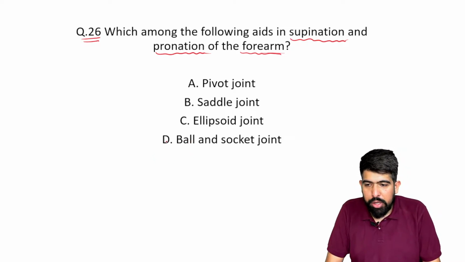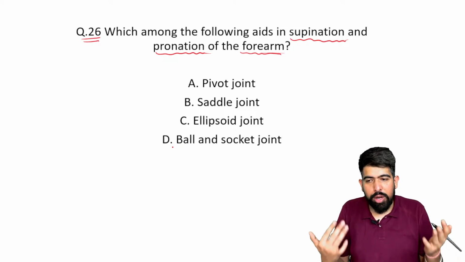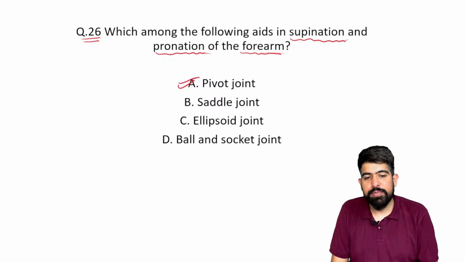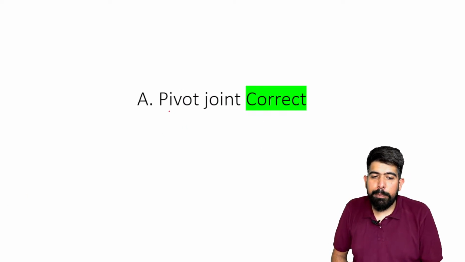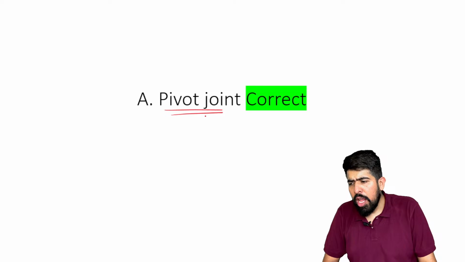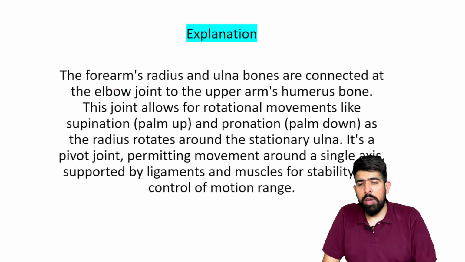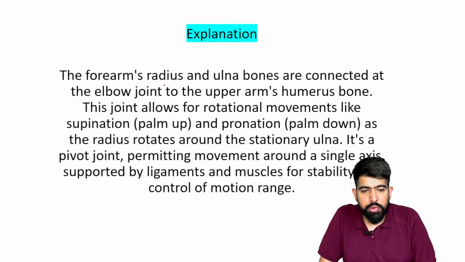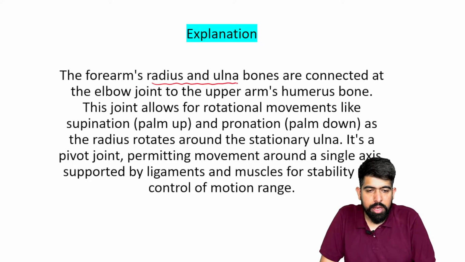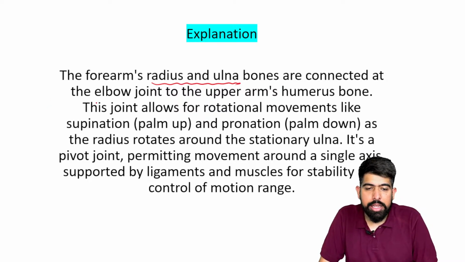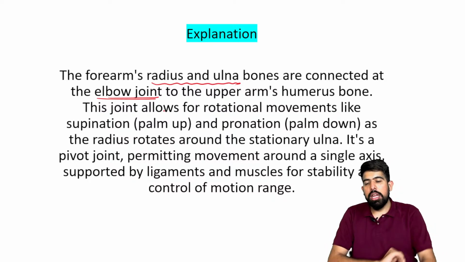And I hope you know your joints very well. And yes, it is the pivot joint. Your answer here will be pivot joint. What is the pivot joint? Please understand that in the forearm, the radius and ulna bones are connected at the elbow joint. Connected at which joint? Yes, at the elbow joint.